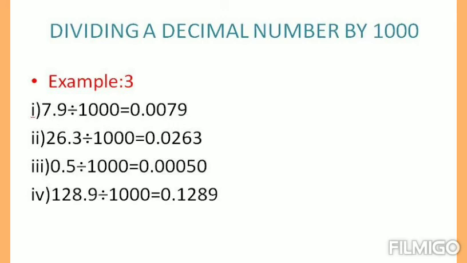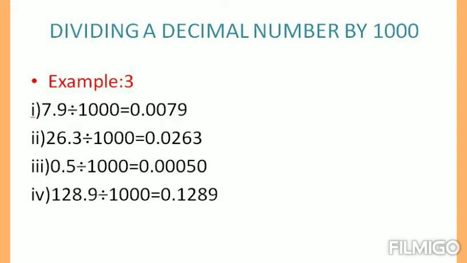Now we are going to divide a decimal number by 1000. Since we have 3 zeros over 1 in 1000, we have to move 3 places to the left of the decimal point while dividing a decimal number by 1000. Here is your example, children. 7.9 divided by 1000 is equal to, when you are moving the decimal point to the left side, we have to move now 3 places, but we have only one place. So the remaining 2 places you have to fill with 0, so that your answer will be 0.0079.